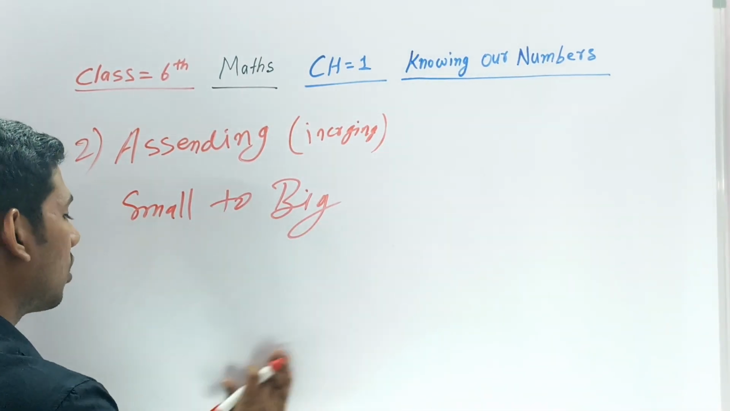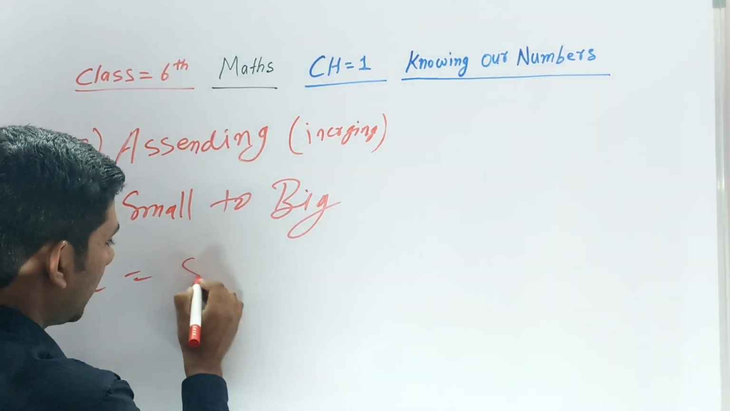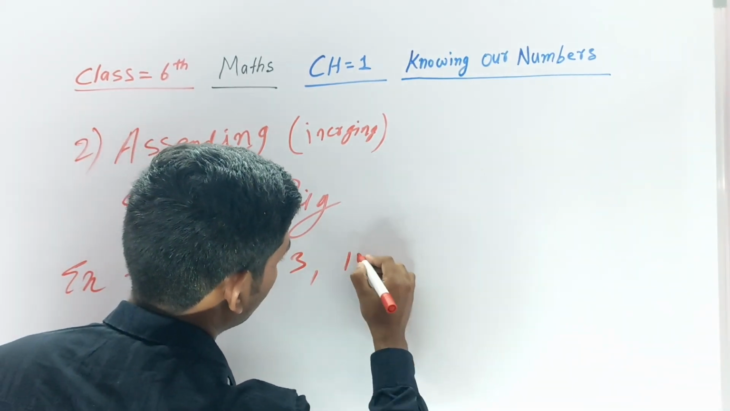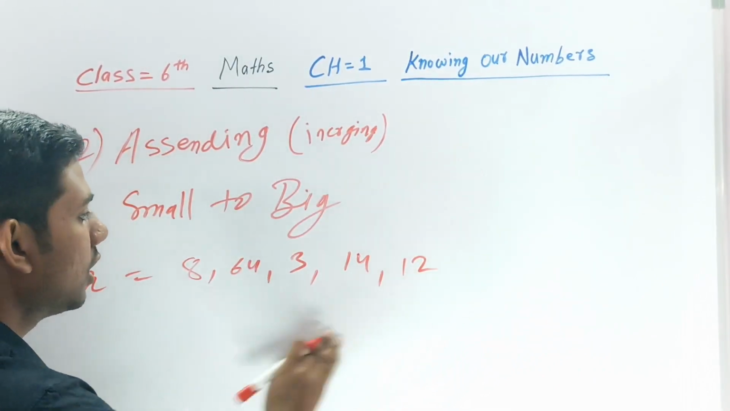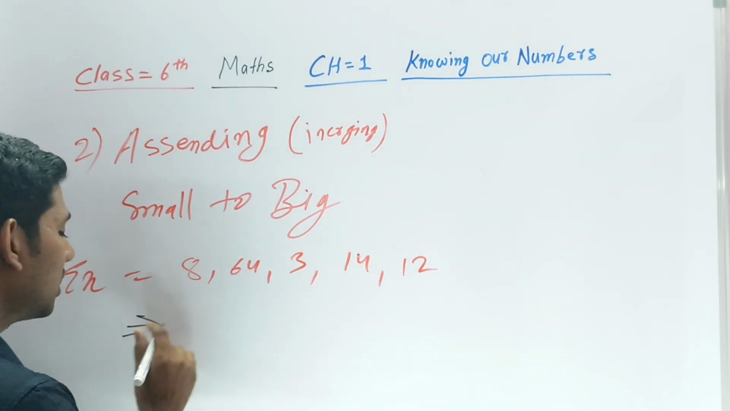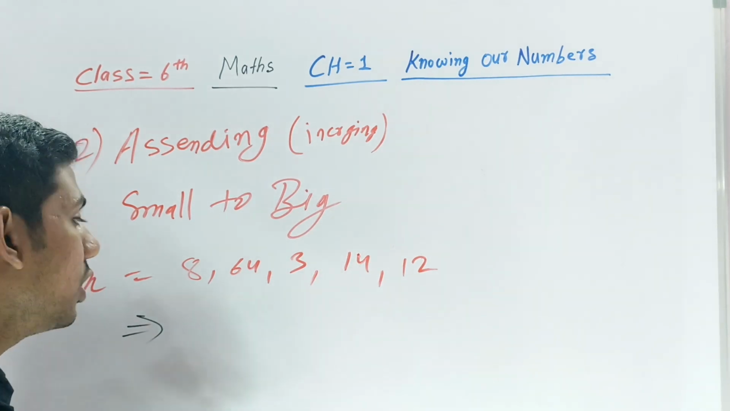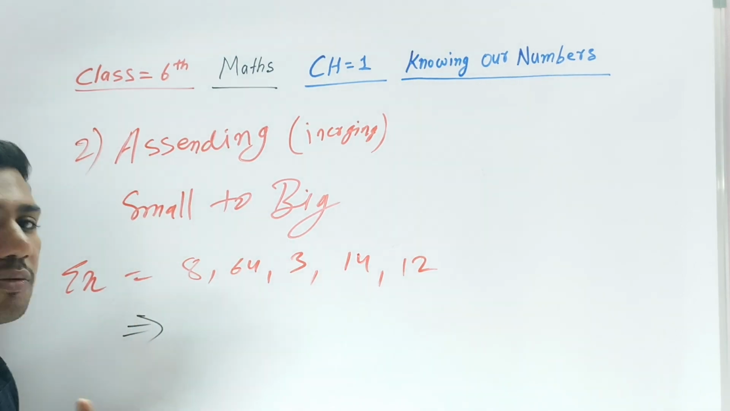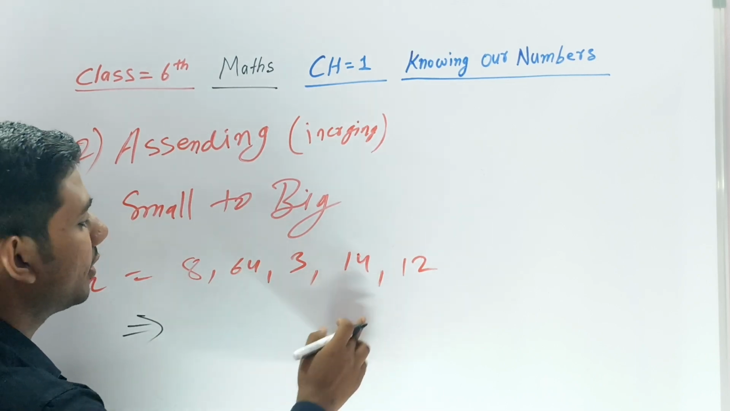Let's take an example. Suppose there are some random numbers given: 8, 64, 3, 12, 14, 12, etc. Take only that many numbers. Just write these numbers in ascending order, don't explain. How will you write them in ascending order? First of all, you know that ascending order means small to big. In this, find which is the smallest: 8, 64, 3, 14, 12, which is smaller?